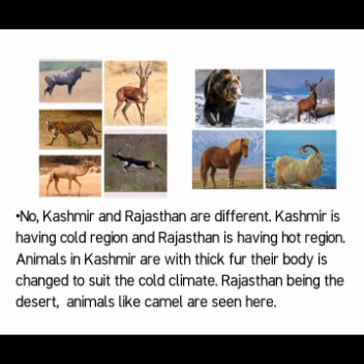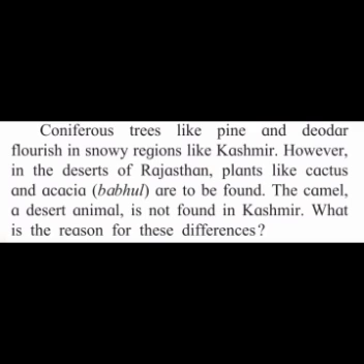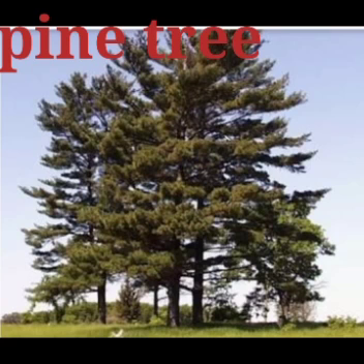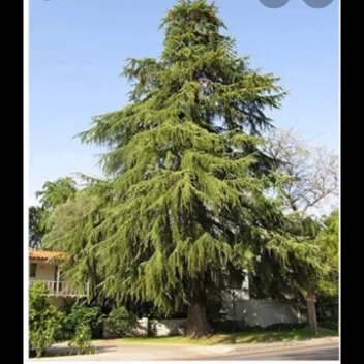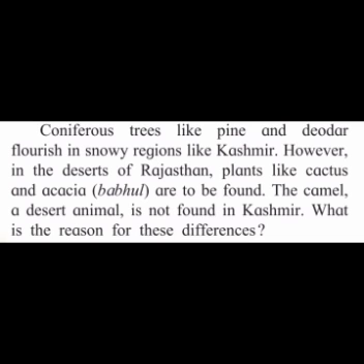Now Rajasthan is the desert. In this, animals like camel are seen here. Now next point is, in snowy regions there are trees like pine and deodar. We see these plants in Kashmir.